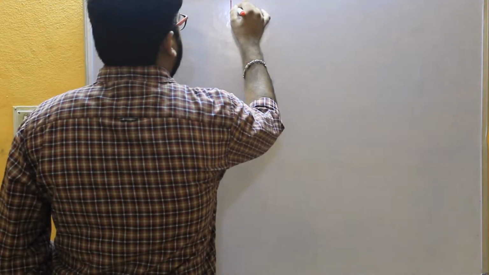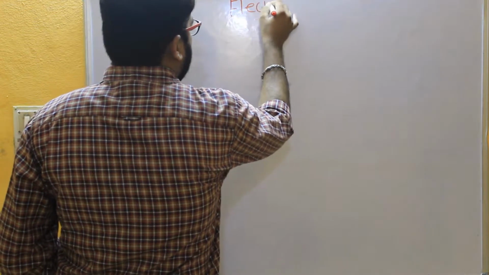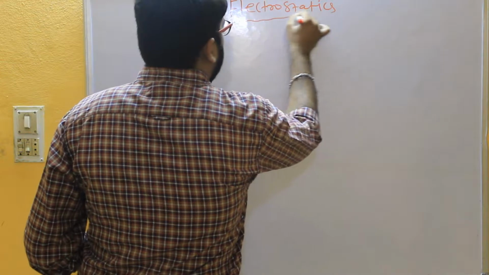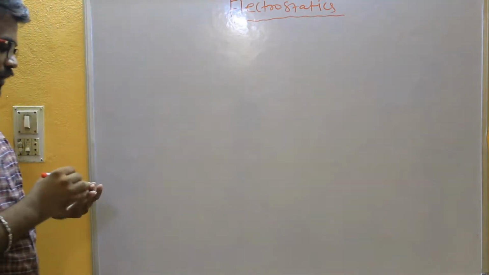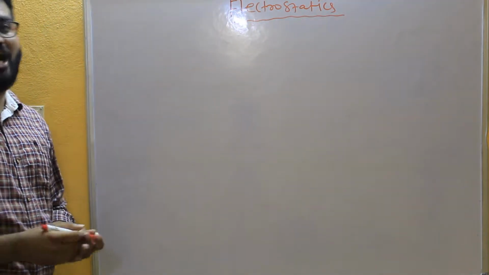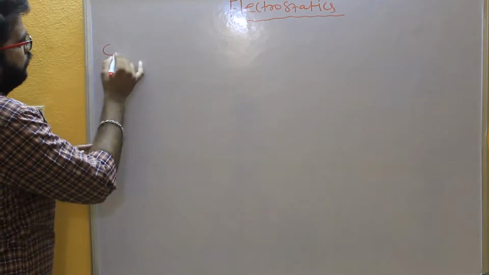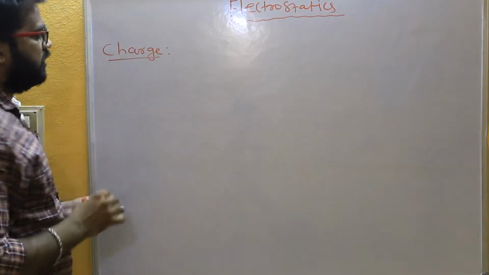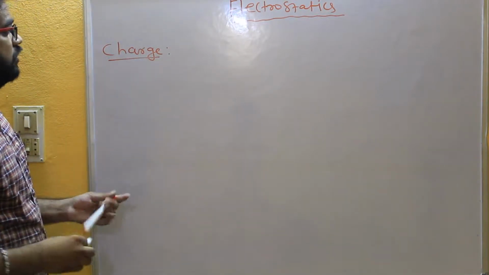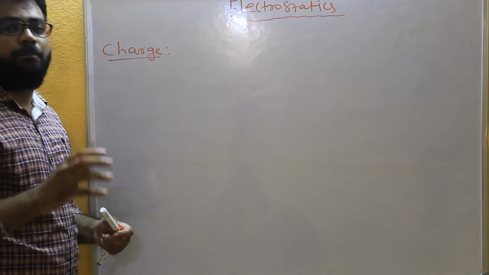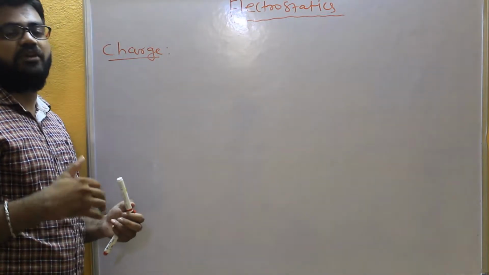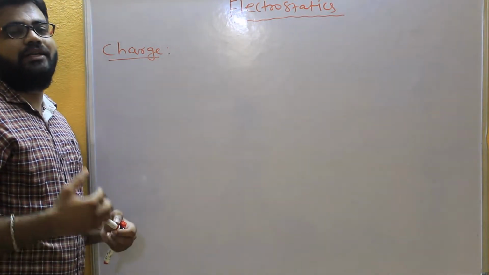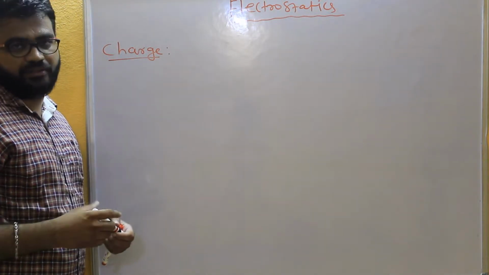So, electrostatics. In this, you have to firstly understand what is charge, right? So charge is nothing but the property of material by virtue of which it experiences and produces the electric and magnetic effects, right?